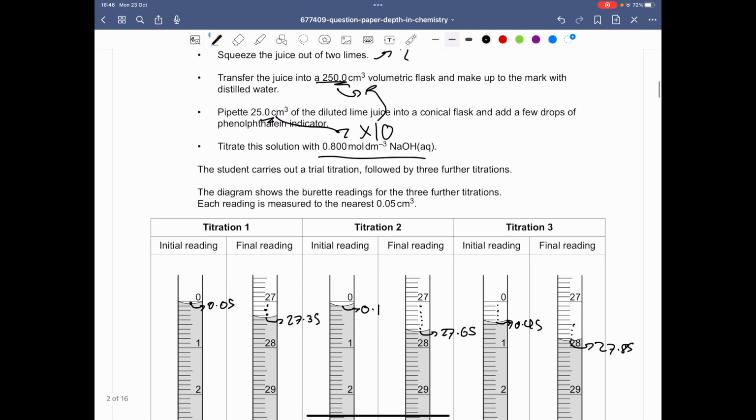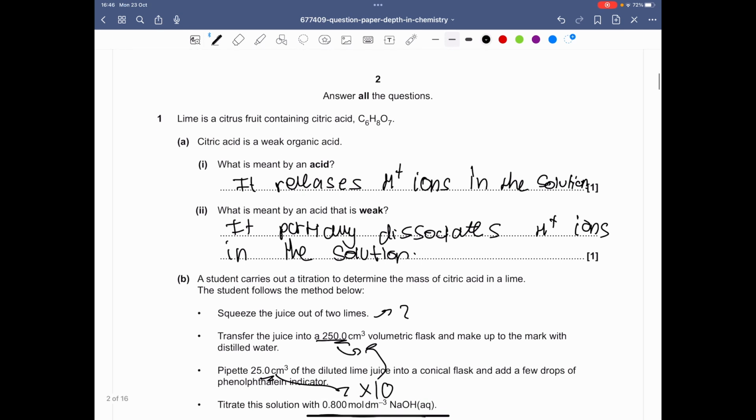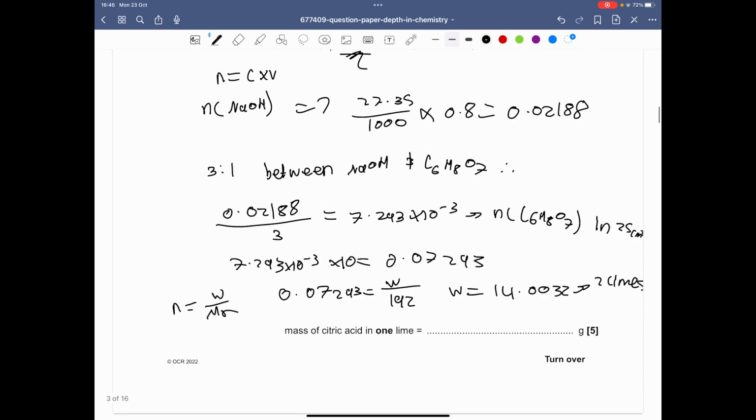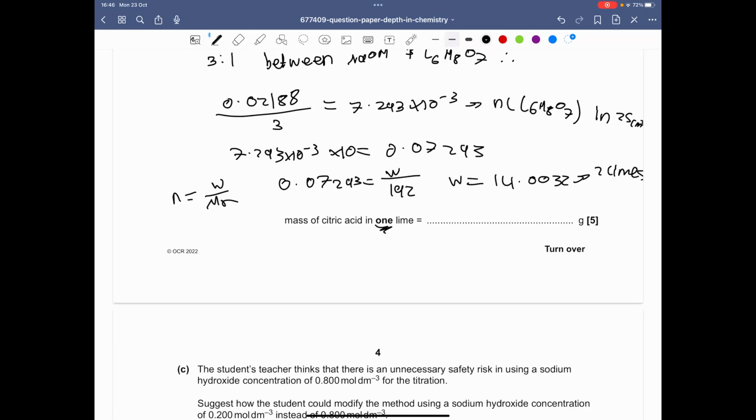And obviously this is in 2 limes, because remember in the question they told us they squeeze out 2 limes here. This is where they catch you out very easily. They put it in bold. Make sure you read the question carefully, because it will cost you marks. So since we know that's in 2 limes, in 1 lime we can just do 14 over 2, which is 7. So therefore the answer would be 7.00 grams to 3 significant figures.